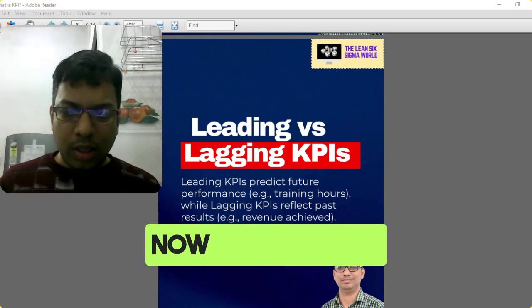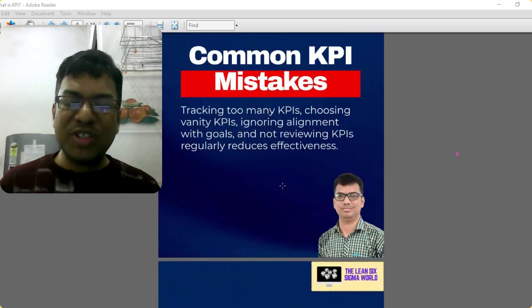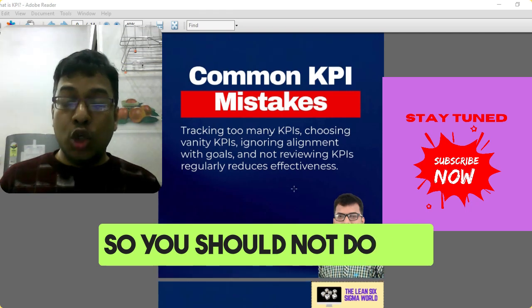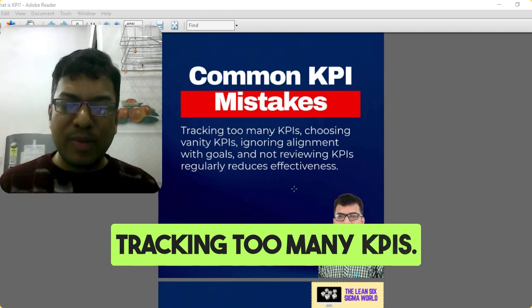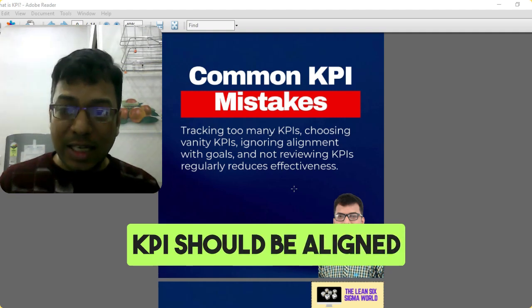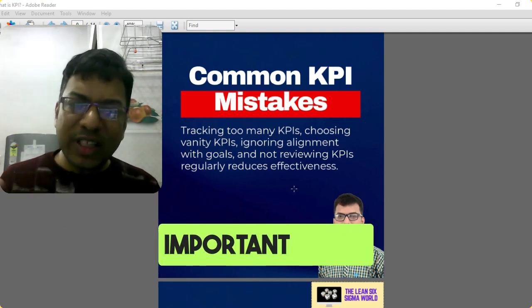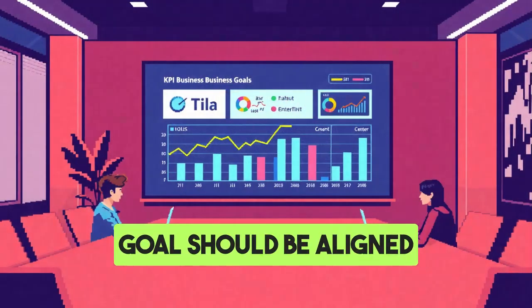Now I'll move into common KPI mistakes to avoid. You should avoid making these kinds of mistakes, like tracking too many KPIs. There should not be too many KPIs. KPIs should be aligned with your business goal. That's the most important thing. Ignoring the alignment with goals is a mistake. The business goal should be aligned with the KPIs.